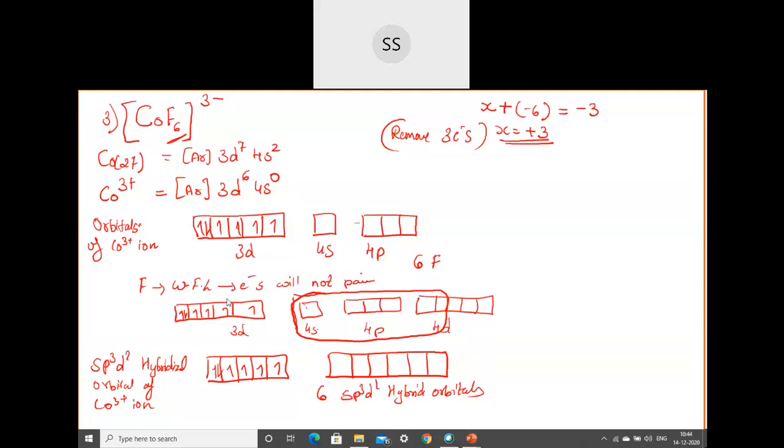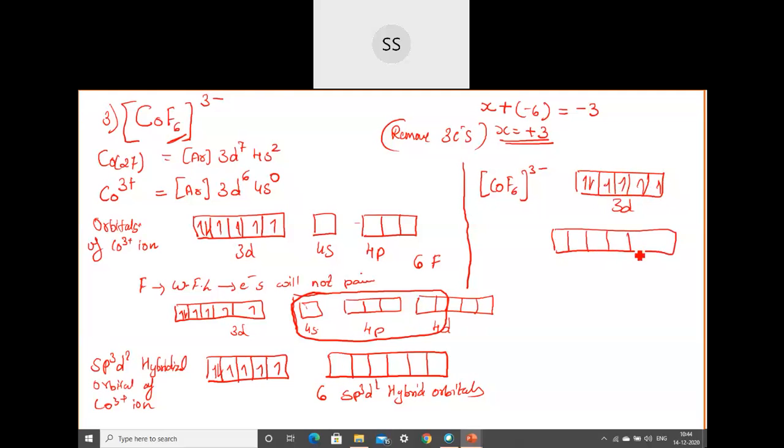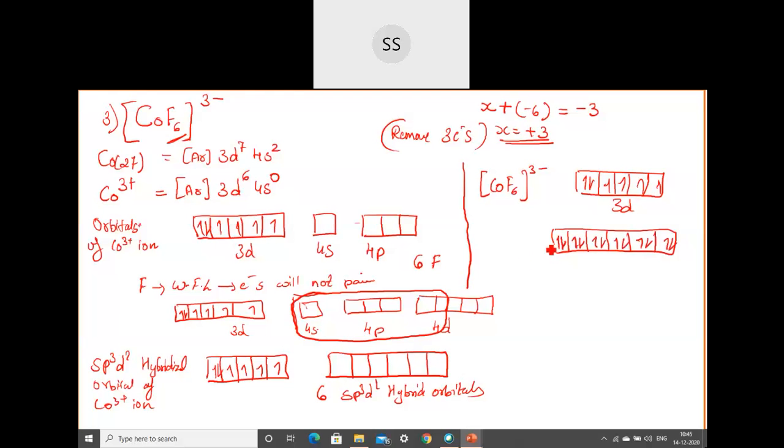So the last step, when you are writing the last step, I have told you, you will directly write the complex. So I am going to write CoF6 3-. In that, the 3d orbitals will be kept as they are. Coming to the hybridized orbitals, 6 are there. In each hybridized orbital, one ligand will come and occupy with its 2 electrons. So these will be occupied by the fluoride ligands.